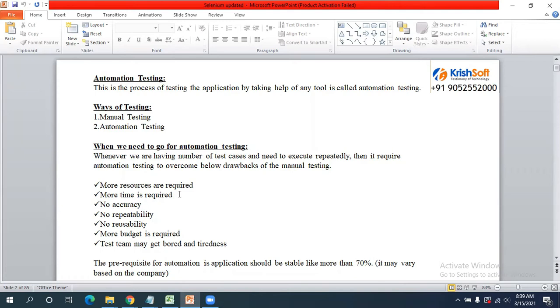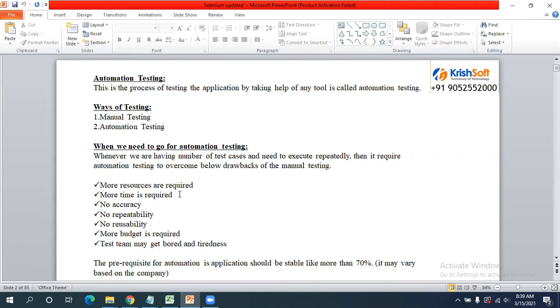No accuracy, no correctness will be there. Sometimes the manual team may miss some of the functionalities which may have bugs in them. So there is no correctness in manual testing. No repeatability: whenever you want to execute the test cases, you need to execute them manually. There is no automation part in it. So that is the reason no repeatability will be there.